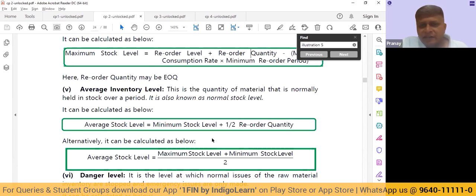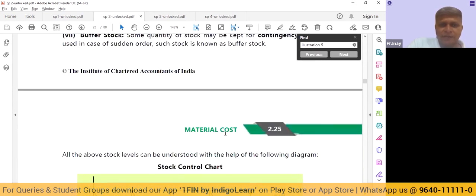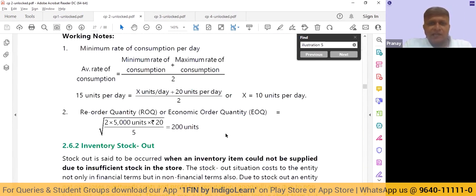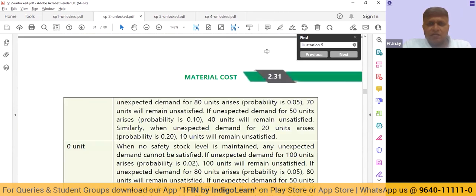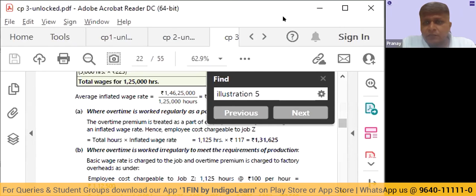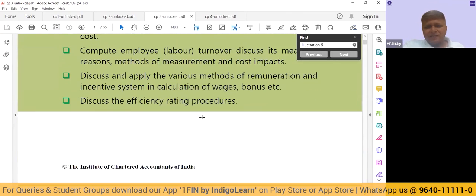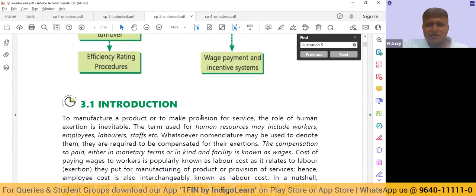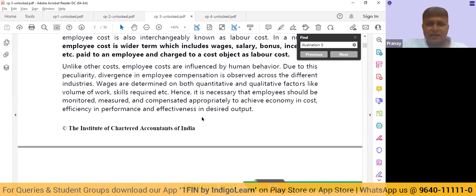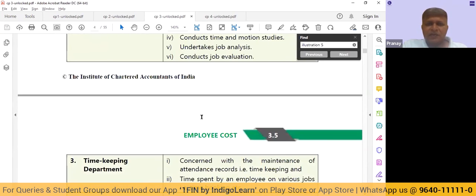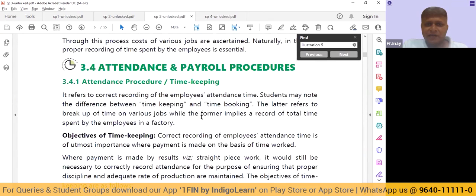Then average inventory is, two ways of doing it. Either maximum plus minimum by 2 or minimum plus half of reorder quantity. So these are basically the important concepts in topic 2. Then coming to chapter 3, one single snapshot will help us in understanding what this topic is actually going to cover. Let me come there directly.